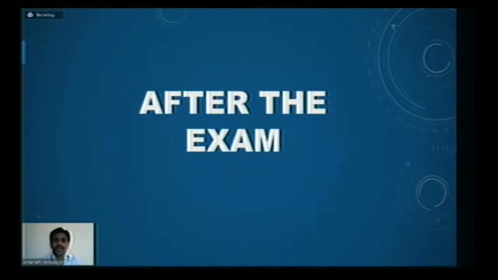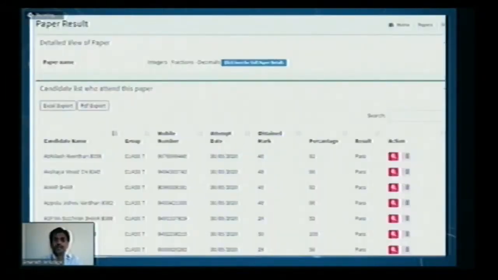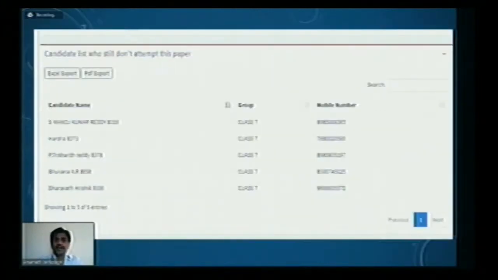Now, what are the advantages for the teacher? After the exam, what exactly does a teacher want? Those things will be displayed. We'll have a complete report: for how many marks we have conducted the exam, how many students have taken the exam. Even during the exam, this will show us the candidates list who still haven't attempted the paper. So using these phone numbers, we can call the student and inform them they have to attend the paper, the exam has already started. If they had forgotten about this exam, they can easily come and write it.